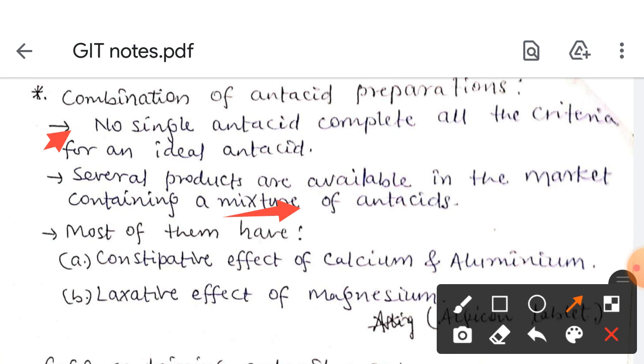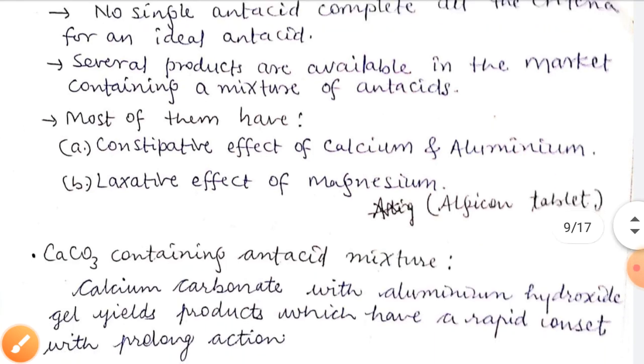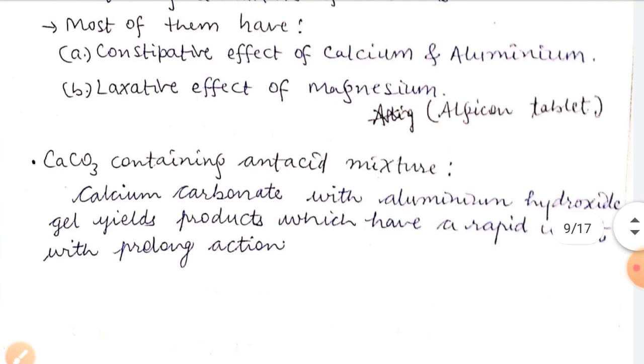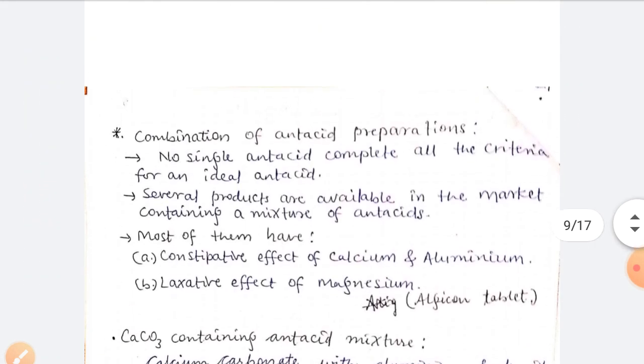Most of them have a constipative effect, meaning they decrease the bowel movement or peristalsis. Examples are calcium and aluminum salts. The laxative effect is given by magnesium. Calcium carbonate with aluminum hydroxide gel yields a product which has a rapid onset of action with prolonged action. So this is all about the antacids.